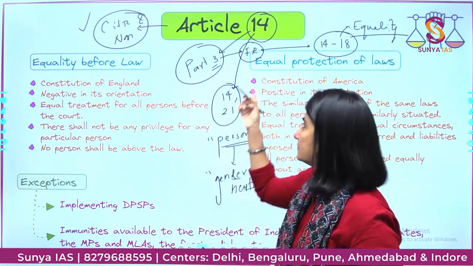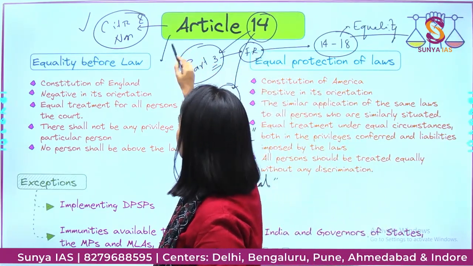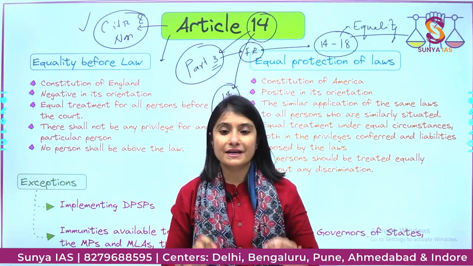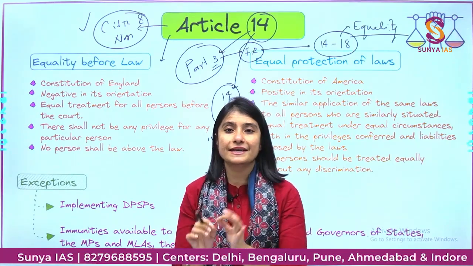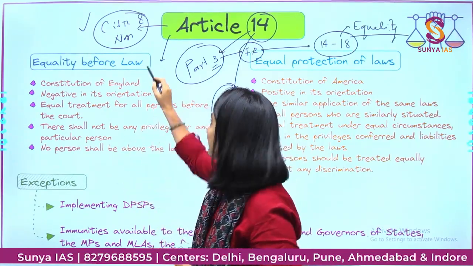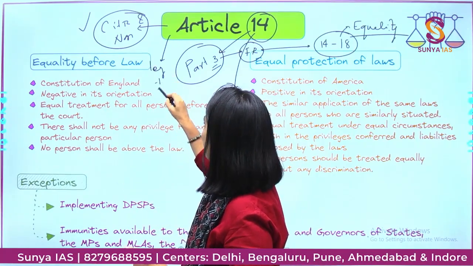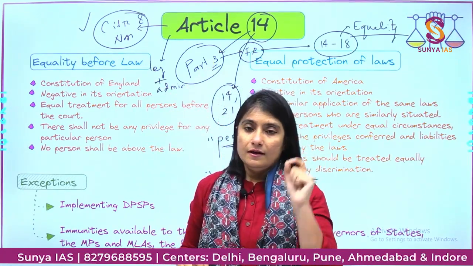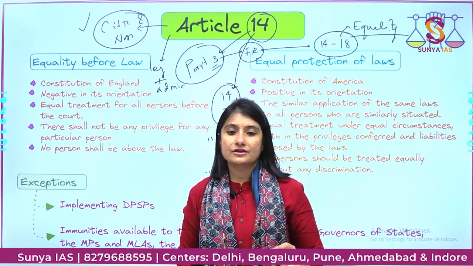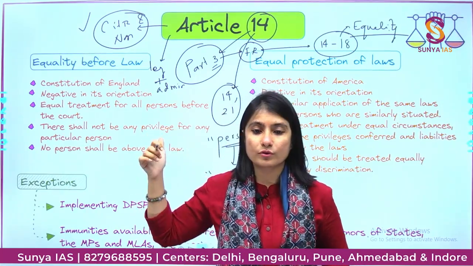So this Article 14 places a limitation on both the legislative and the administrative organ. It is putting a limitation on the actions of both of these.